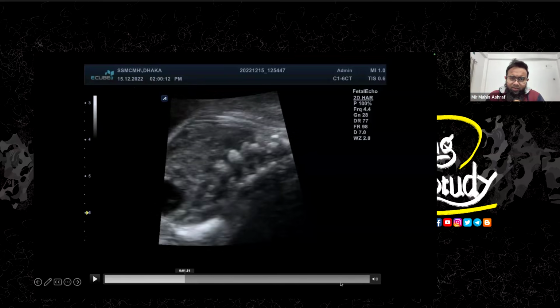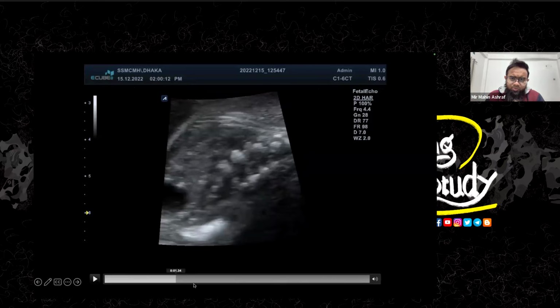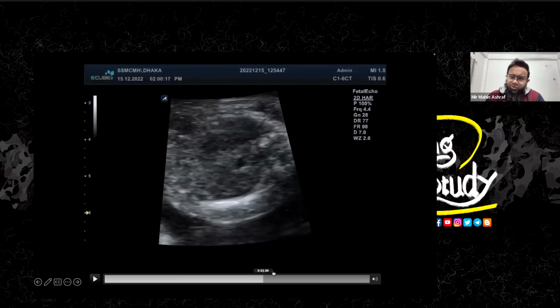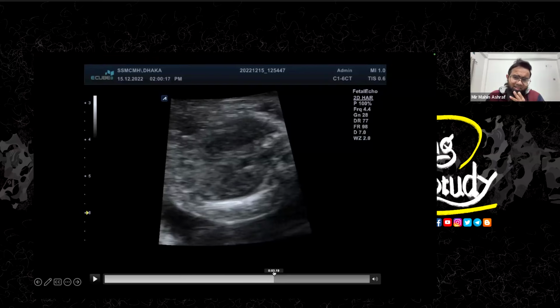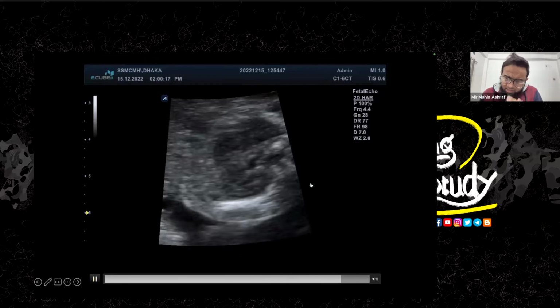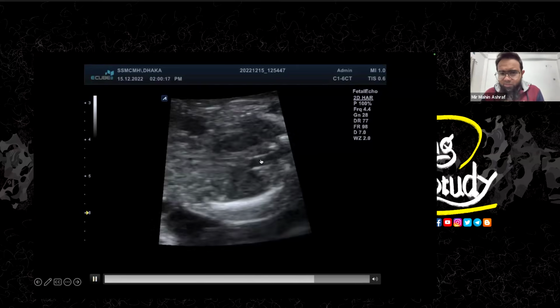At this part, let me freeze it a little. So at this part, the spine should have some issues, in this part I'm not sure about that. If I'm not sure, I will say that I'm missing the abnormality. So anyway, let's ignore that at this point, but look at the kidneys of this patient.